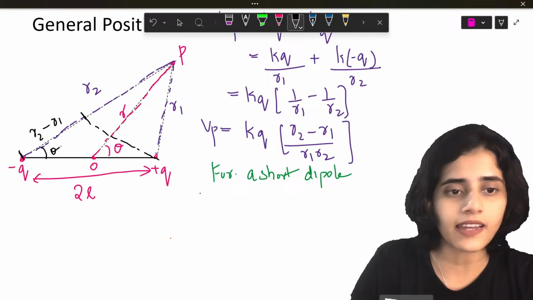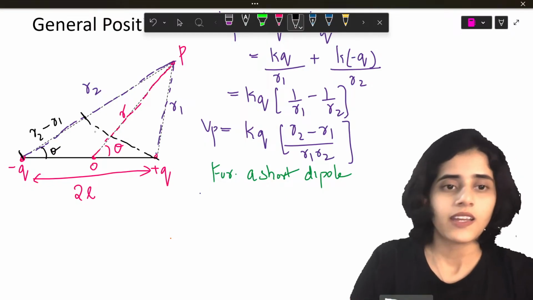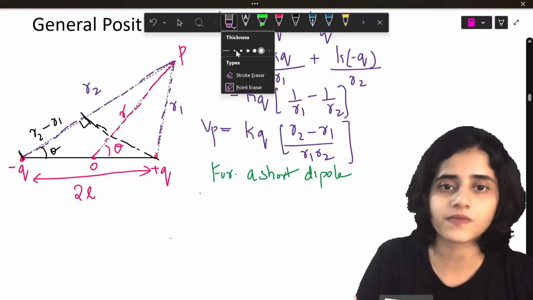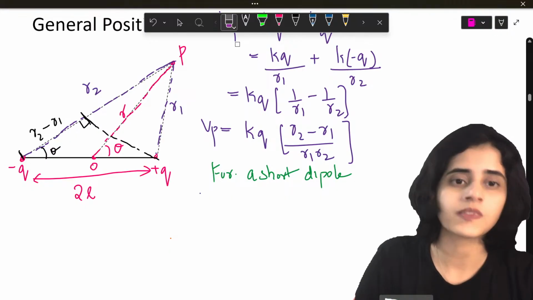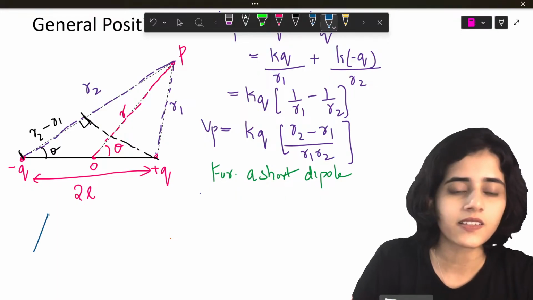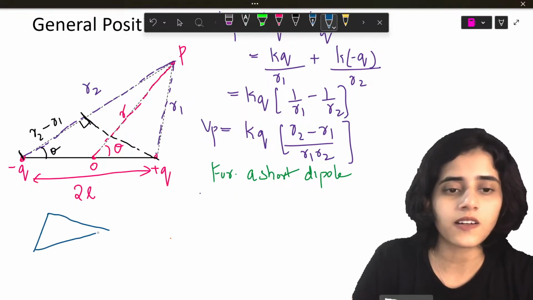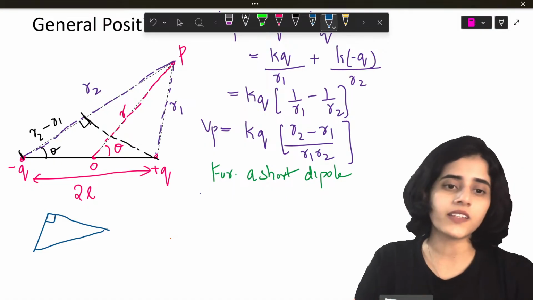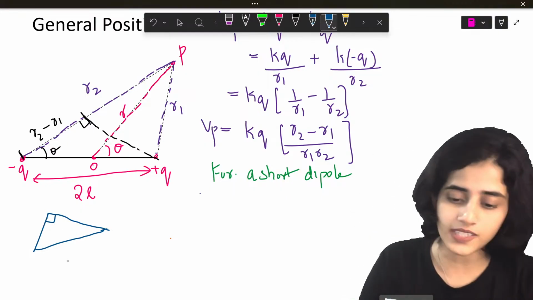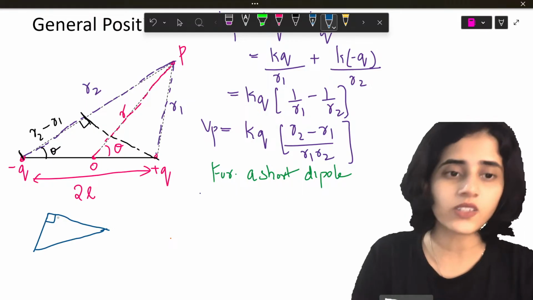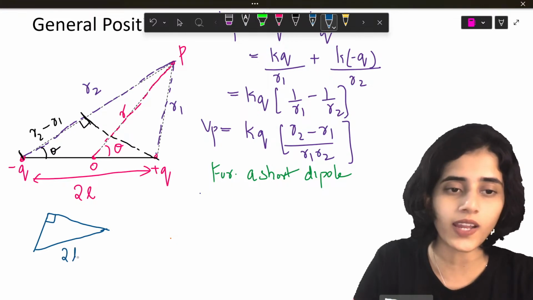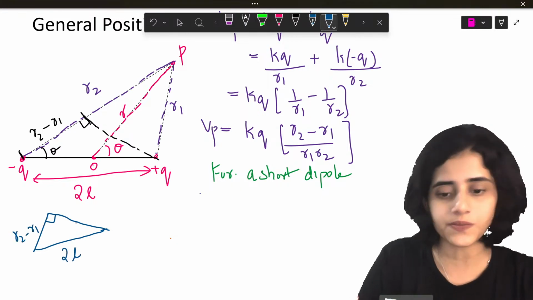Now, if I take this angle as theta, this is obviously 90 degrees. This is 90 degrees. So now what does this form? This forms a triangle like this. So what I can do, as anime fan and as Dylan says, I will take cos theta. So R2 minus R1 will be what? This side is 2L. This is R2 minus R1.